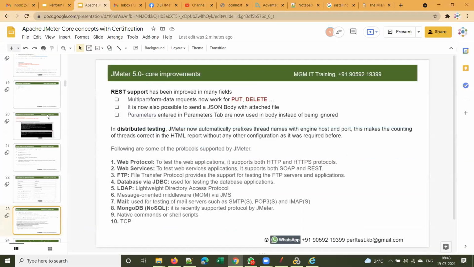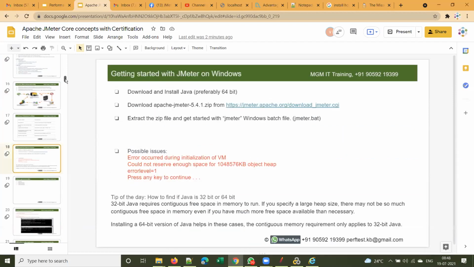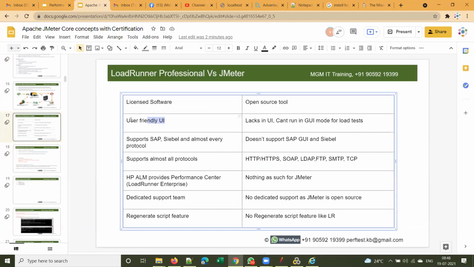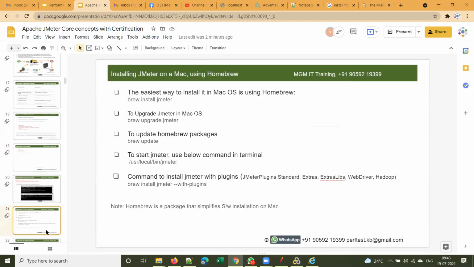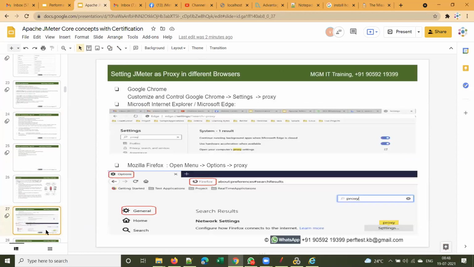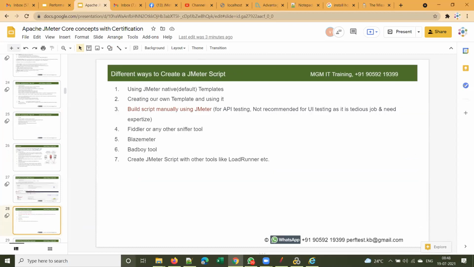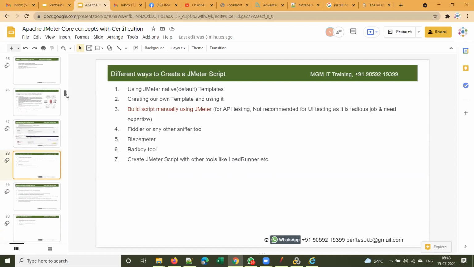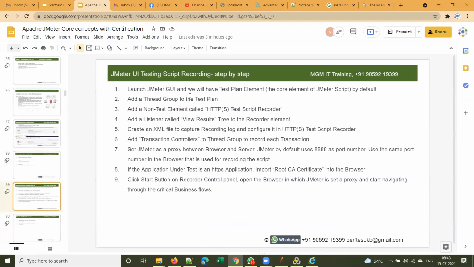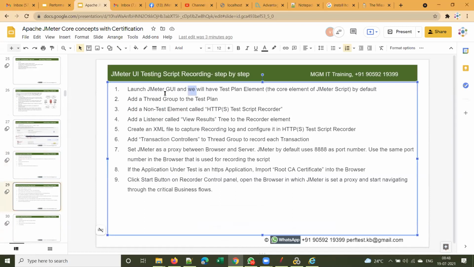Now let me show you JMeter, and then you will understand what this user-friendly UI is and you will understand this point clearly. For those who learned LoadRunner first, JMeter should be easy. However, JMeter is the tool which has more demand nowadays. So now let's see how to record a script in JMeter.